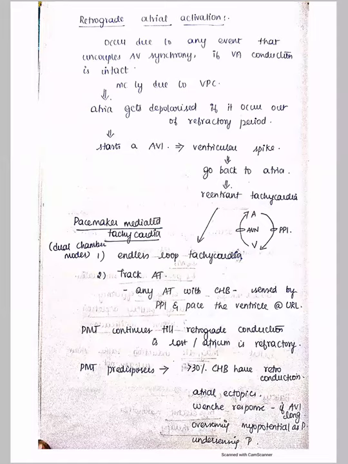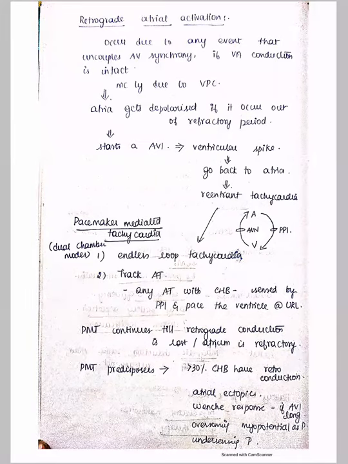For example, if you are having a VPC, and the VA conduction, meaning the ventricle to atrial conduction, is intact, the PVC occurs in the ventricle and then retrogradely goes back to the atria. So the atria gets depolarized if it occurs outside its refractory period. As we have seen, during the refractory period, the atrial lead will see the event but will not react to it. In the blanking period, it will not see it at all.